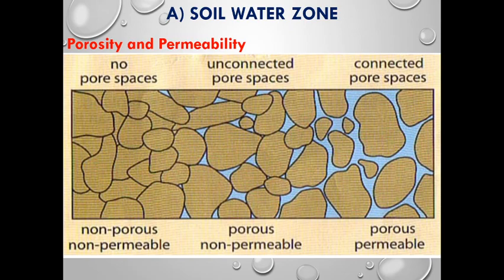So if you are finding a geological condition where there is zero porosity, there will be zero permeability. Where there is less porosity, there will also be less permeability. If there is very high porosity, the permeability will also be very high. So both are equally related together.